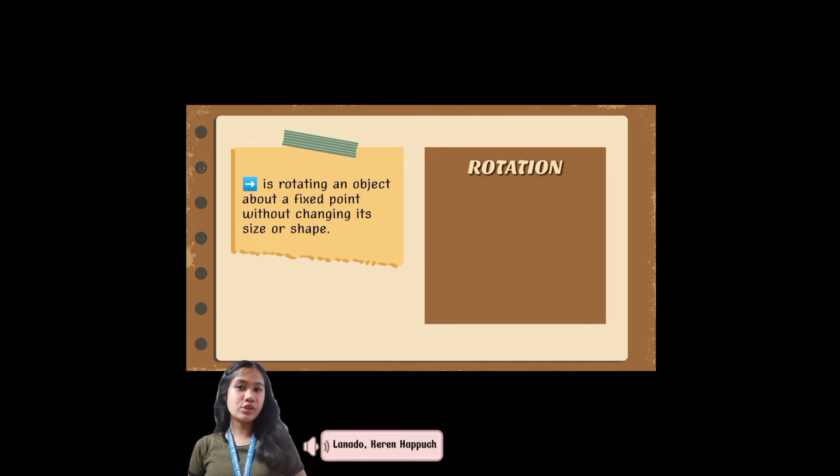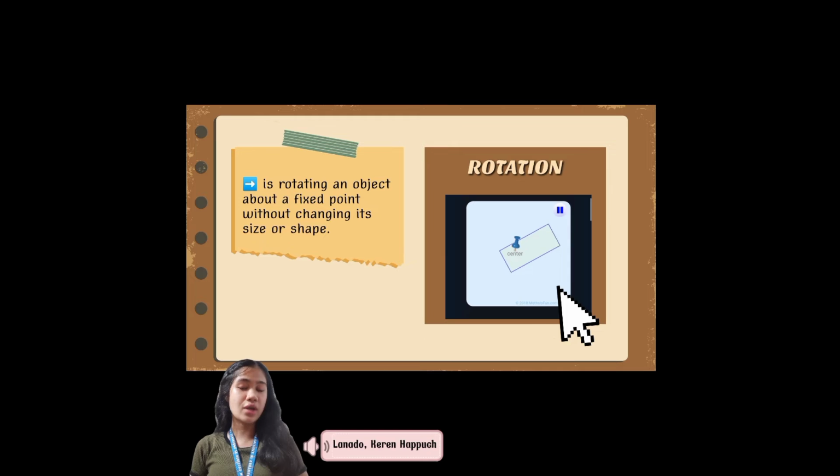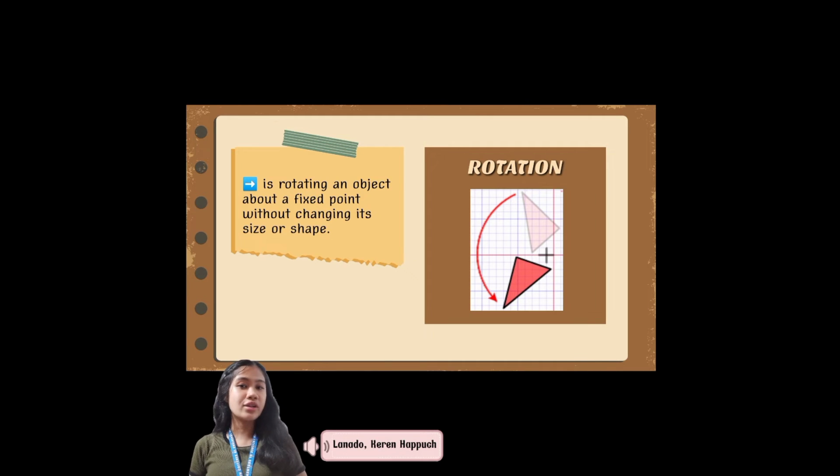First is rotation. Rotation is rotating an object about a fixed point without changing its size or shape. You can see the distance from the center to any point of the shape stays the same. So every point makes a circle around the center. For example, here a triangle is rotated around the point marked with a plus.